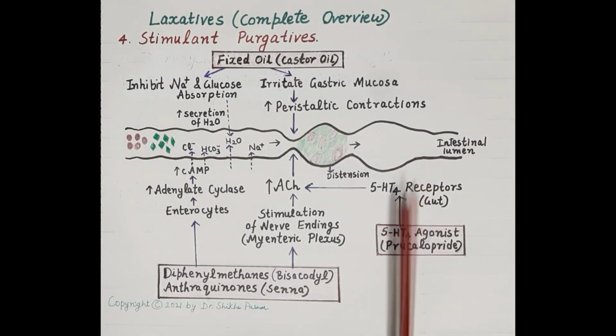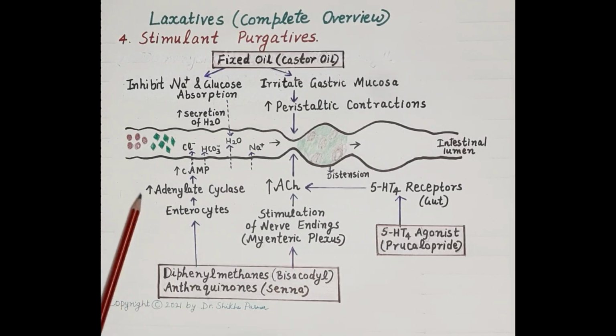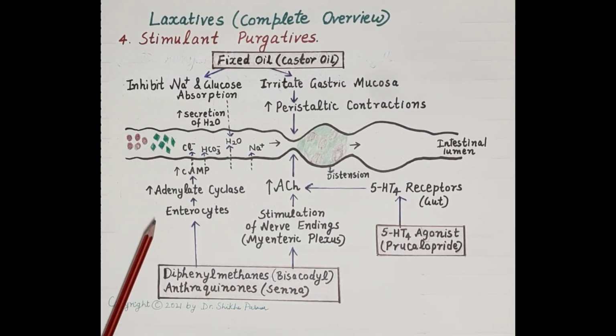Now, apart from this, bisacodyl also exhibits an anti-absorptive secretory effect. It activates adenyl cyclase in the enterocytes of the small intestine. Activation of adenyl cyclase increases cyclic AMP.